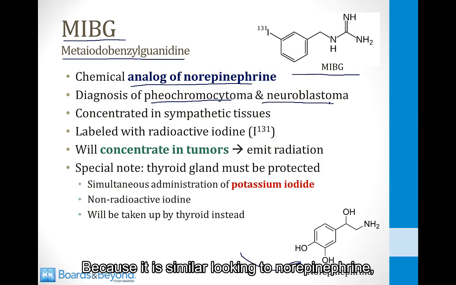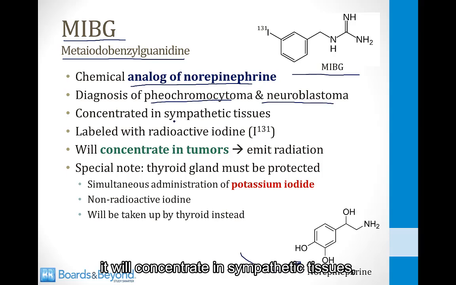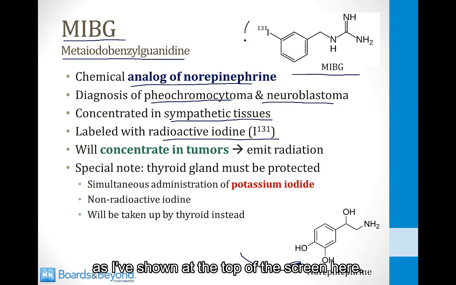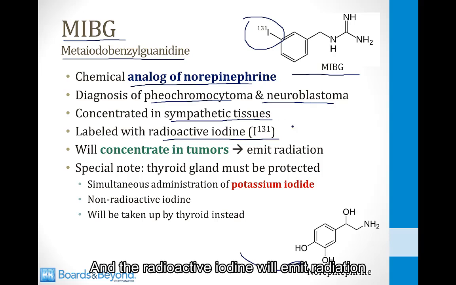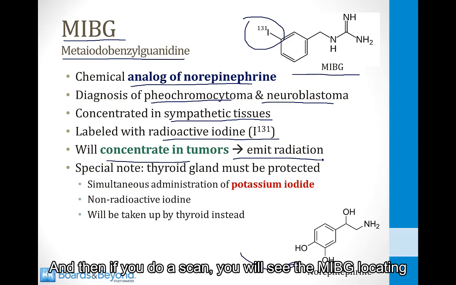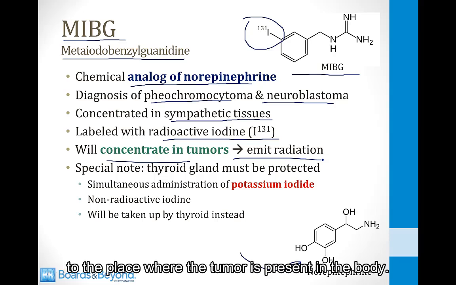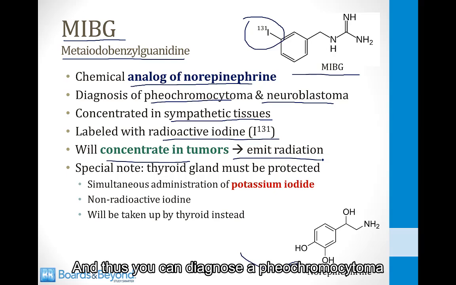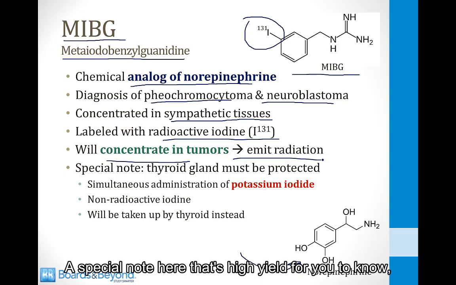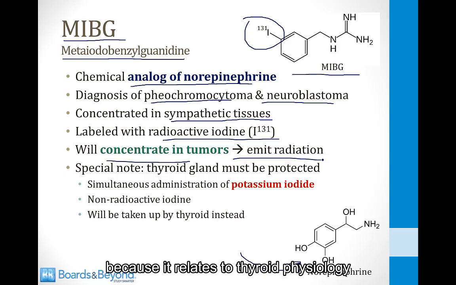Because it is similar looking to norepinephrine, it will concentrate in sympathetic tissues, and it is labeled with radioactive iodine, as I've shown at the top of the screen here. And the radioactive iodine will emit radiation that you can detect with a camera. So the MIBG will concentrate in the tumor, emit radiation, and if you do a scan, you will see the MIBG locating to the place where the tumor is present in the body, and thus you can diagnose a pheochromocytoma or a neuroblastoma.